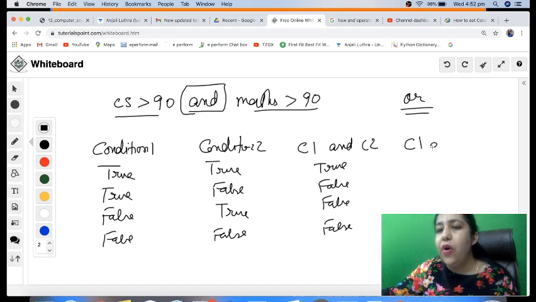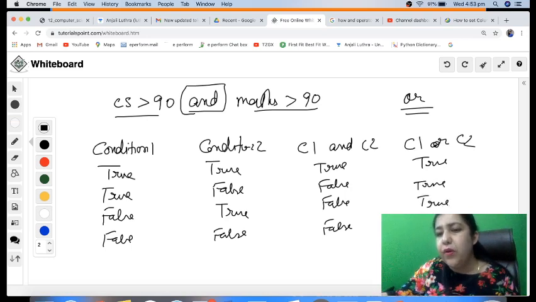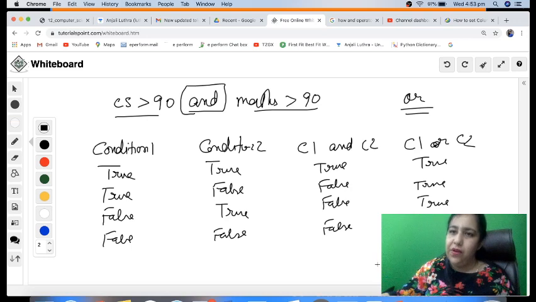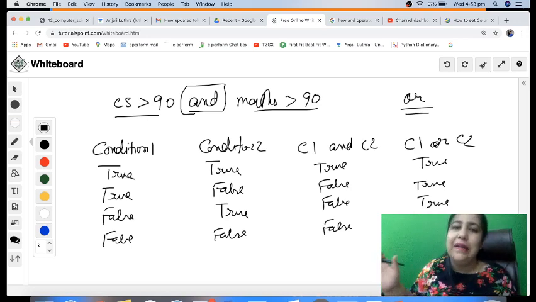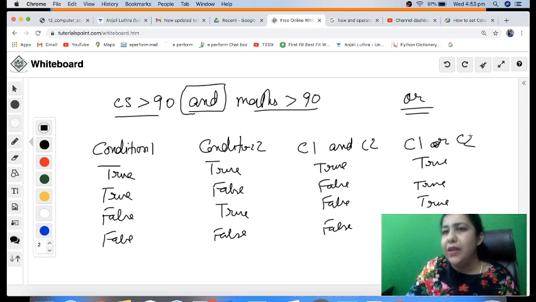But if you have or, it will be true if both are true, it will be true if the first one is true, it will be true if the second one is true, but it will be false if both are false, right? So that's how we combine conditions with the help of and, or. Got it? So this is how logical operators are used.